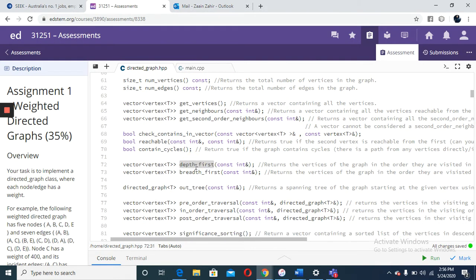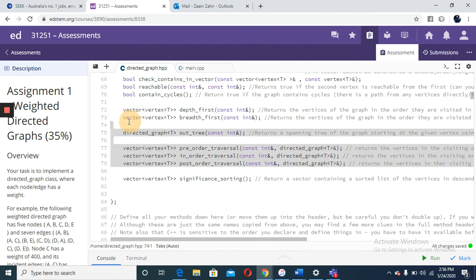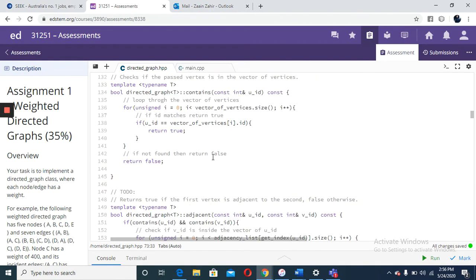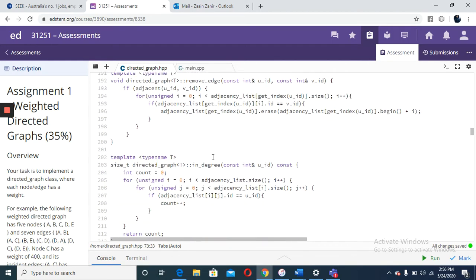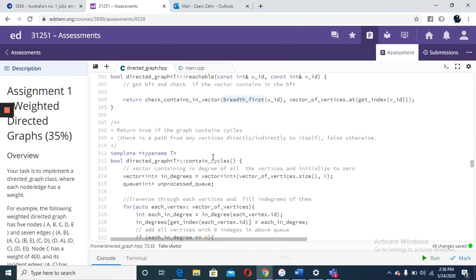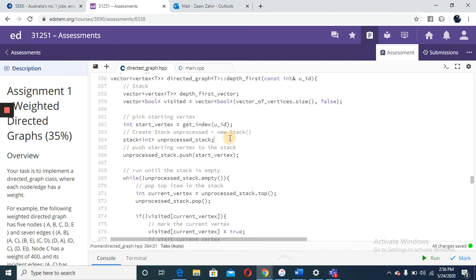The third challenge that I faced in this assignment, which was the most difficult one that took hours and days of practice and struggle, was when I was trying to implement depth first search and breadth first search. I went through the lecture slides again and figured it was much easier to use recursive algorithm more than using stack and queue. So I tried to replicate the pseudocode from lecture, but it did not work, unfortunately. So I tried to understand what was going on, and it is so difficult to wrap your head around recursive algorithm. So I decided to use iterative approach, and it worked in the first attempt.